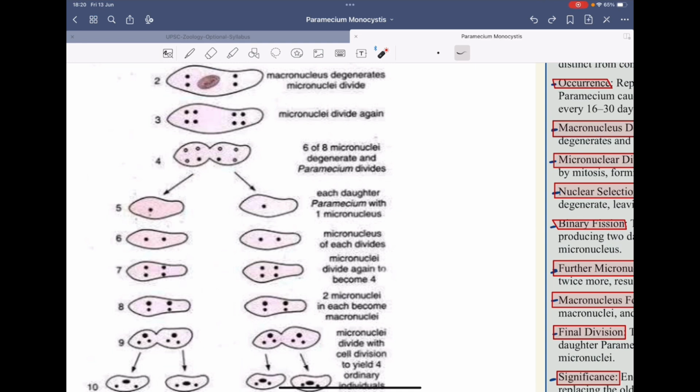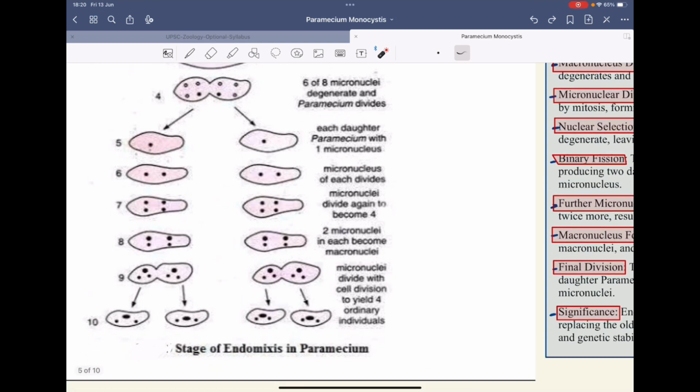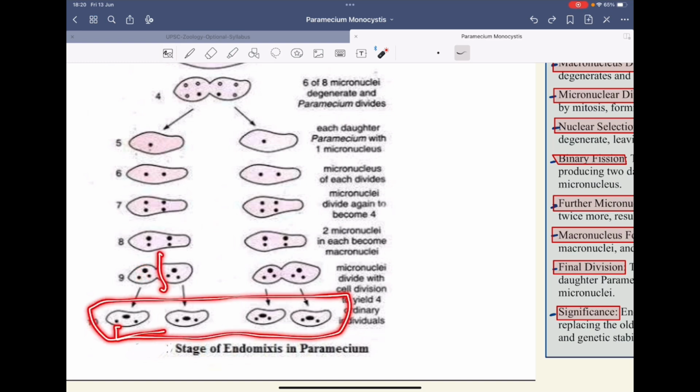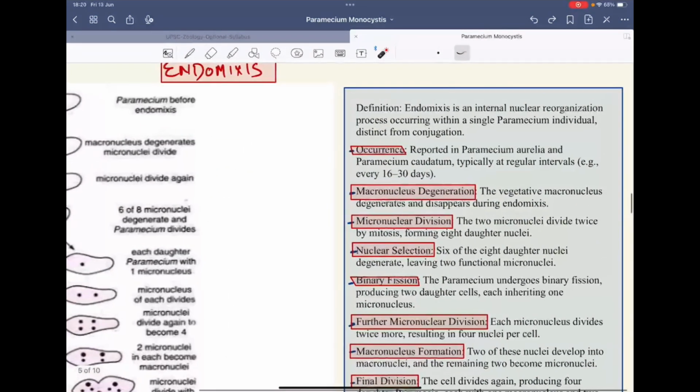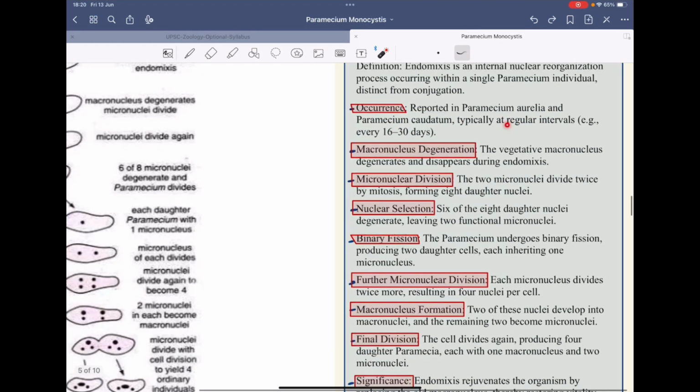Once it undergoes binary fission, the micronucleus further divides, and at the end there is formation of one macronucleus and two micronuclei, and finally we have four daughter paramecium cells. The same points have been written here: it is the process of internal nuclear reorganization. It occurs within a single paramecium individual, and it's reported in Paramecium aurelia and Paramecium caudatum, and it happens at regular